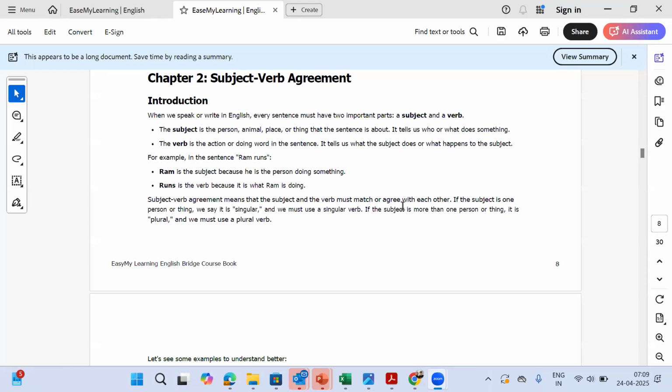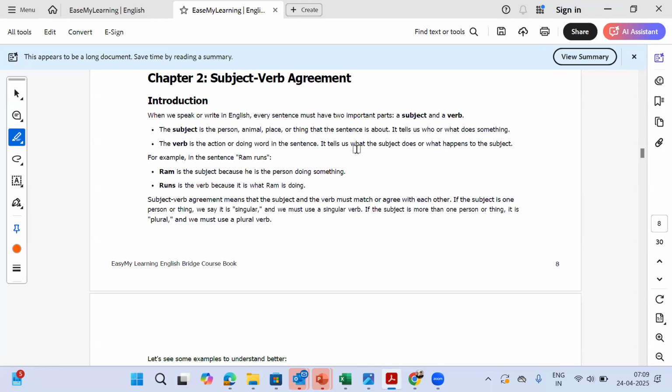So, for example, the subject is the person, animal, place, or thing that the sentence is about. It tells us who or what something does, which means that subject is about who the sentence is. For example, Nepal is a country. So then Nepal becomes the subject. Or I had rice, then rice becomes the subject. So subject basically means what the sentence is about, the main topic of the sentence.